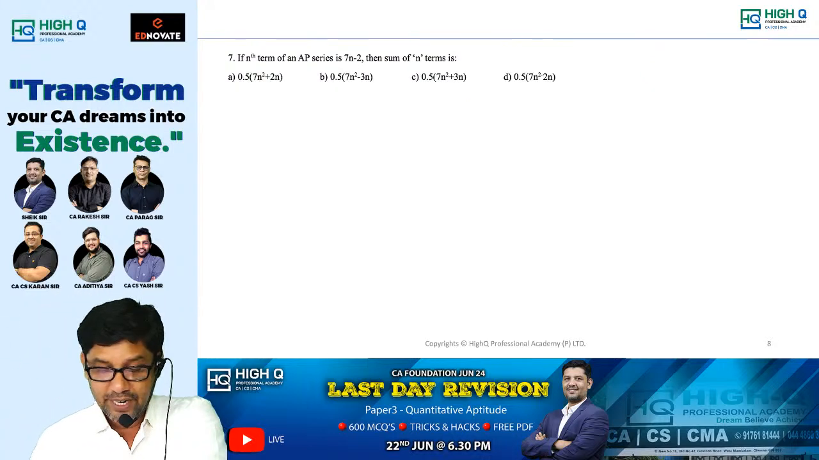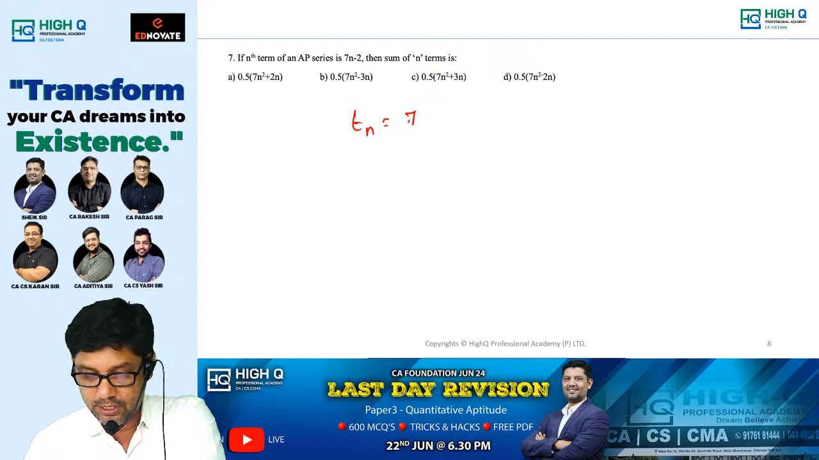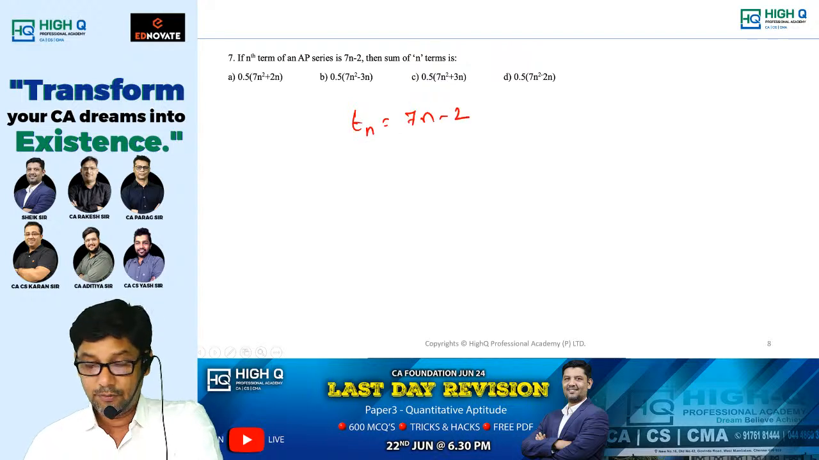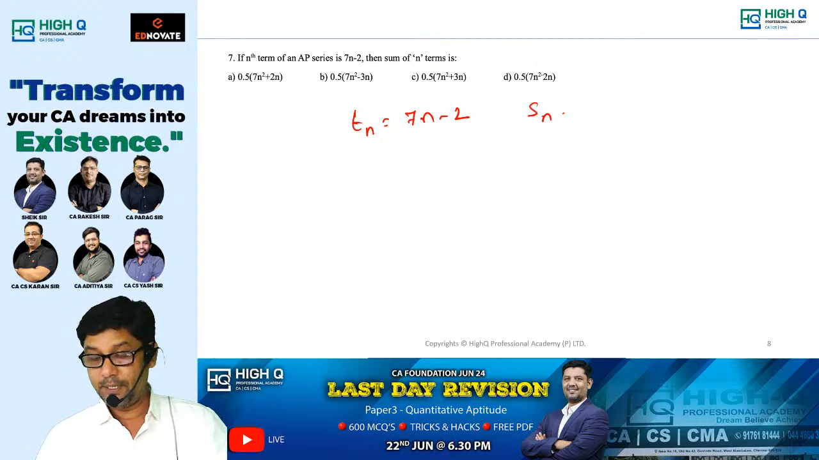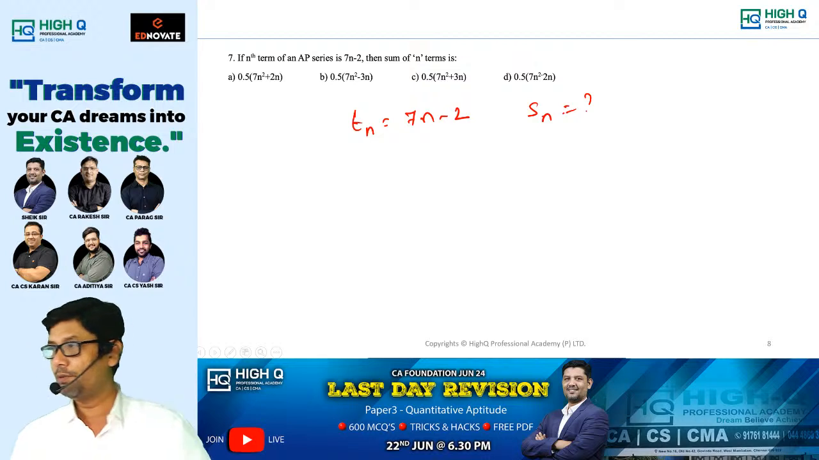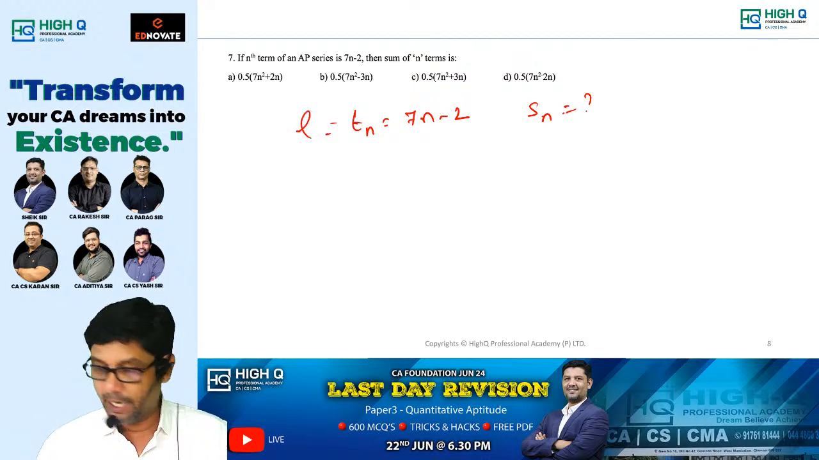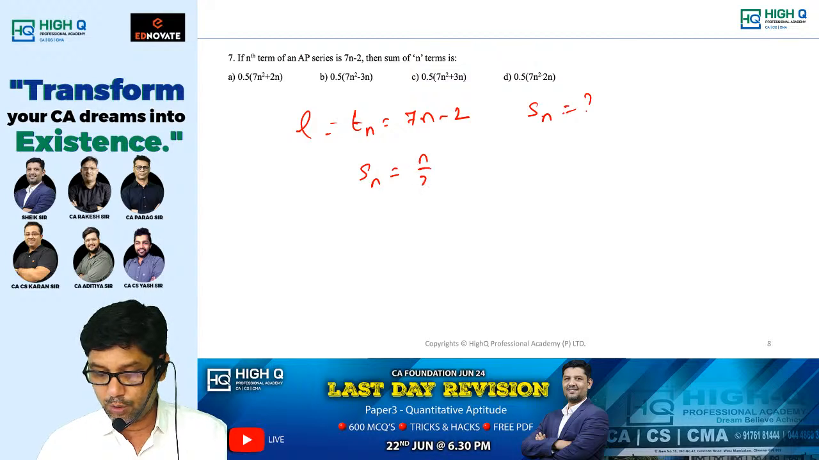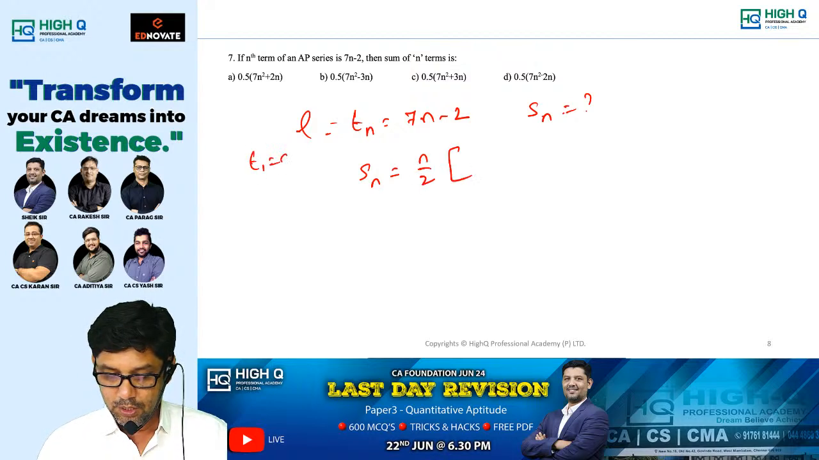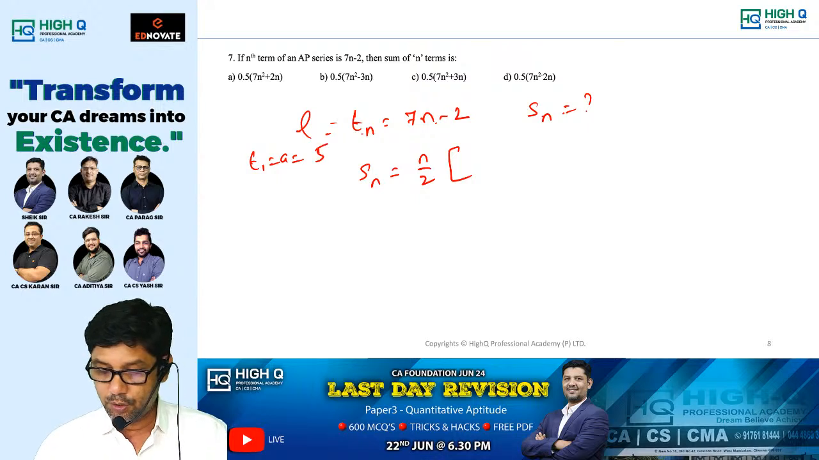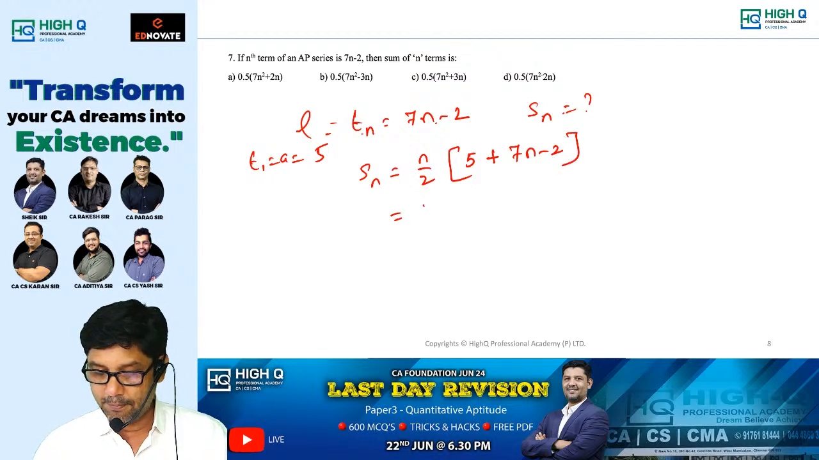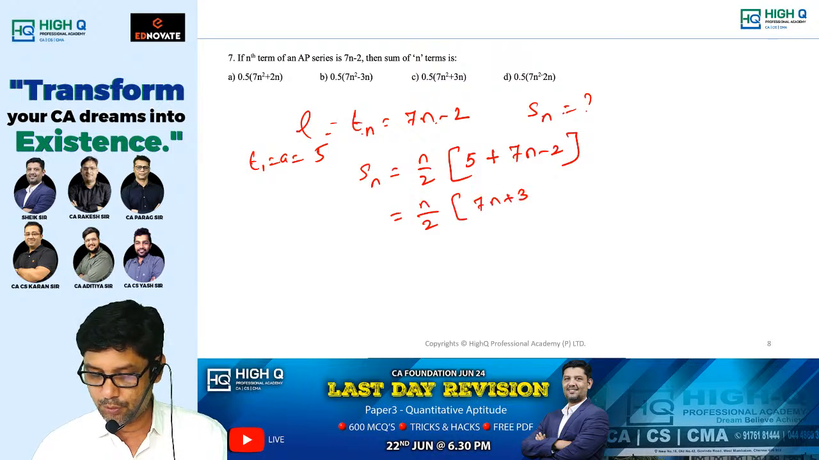Next, if the nth term of an AP, Tn, is equal to 7n minus 2, then we need to find the sum of n terms. First, let me tell you how the kids do it. This is nothing but our L. So Sn is equal to n by 2 into A plus L. What is A? T1, which is nothing but 5. So A plus L, where L is 7n minus 2. So n by 2 into 7n plus 3. 1 by 2 can be written as 0.5. Opening the bracket, 7n square plus 3n. Is that right, my dear?